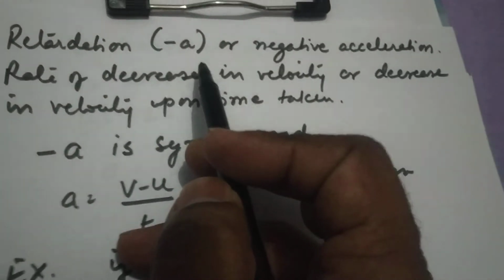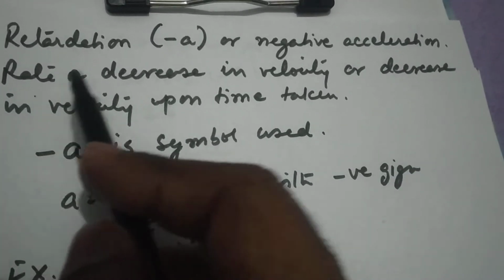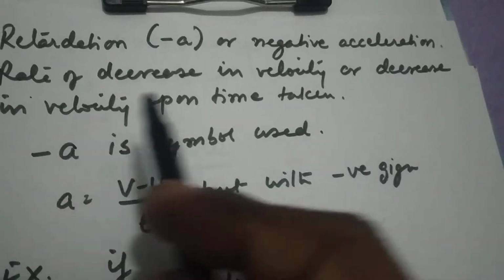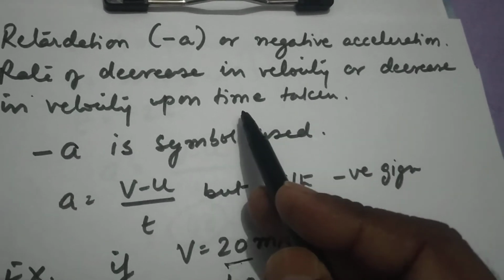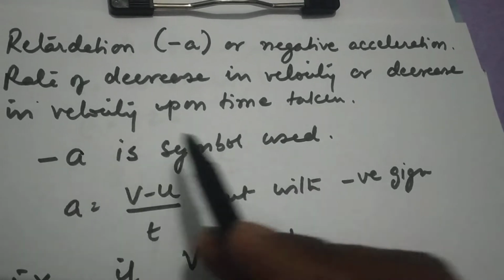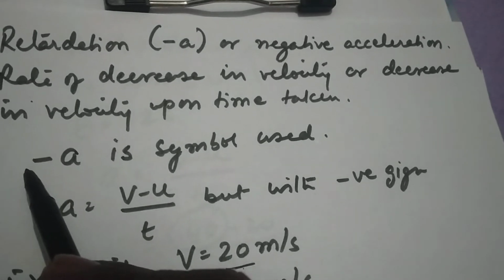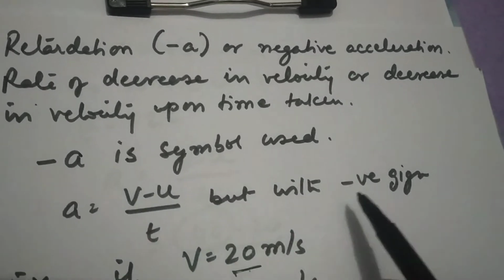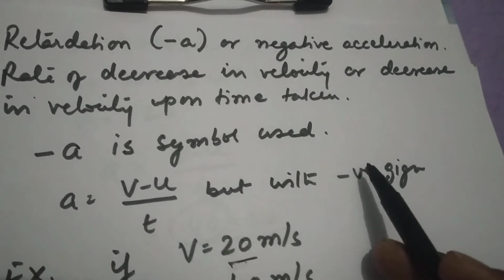So retardation is a negative acceleration, the rate of decrease in the velocity, or the decrease in the velocity upon time. It means that if your velocity is decreasing with time, we'll get a negative value. So the symbol used will be a, but with the negative sign. In other words, the formula is the same, but whatever value we get will come with a negative sign only.